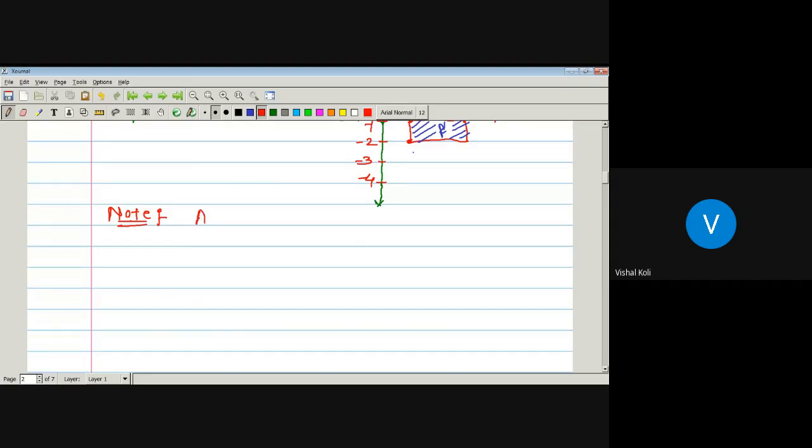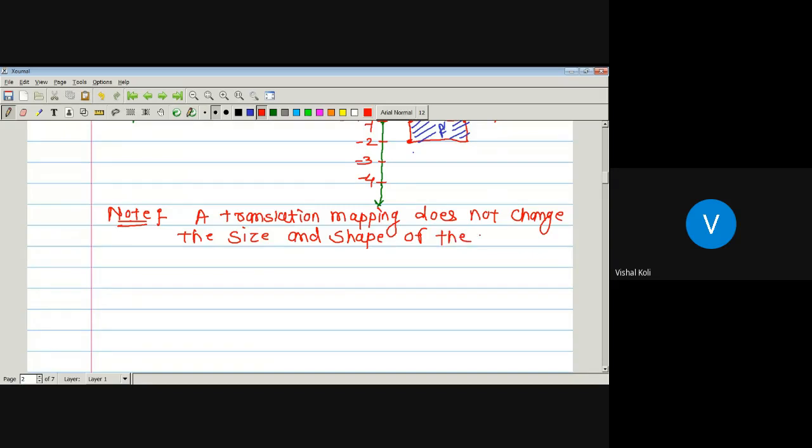A translation mapping does not change the size and shape of the figure. Size and shape of the figure.